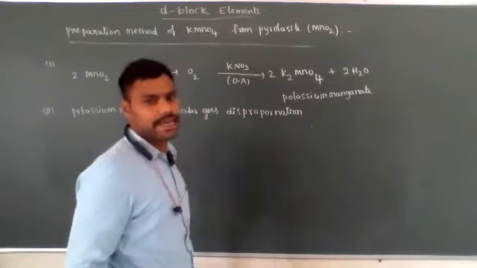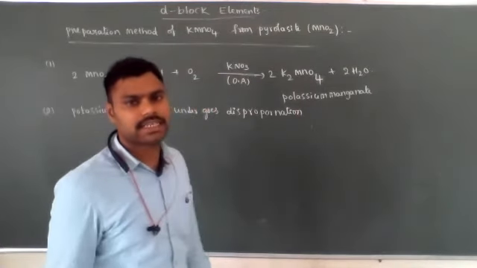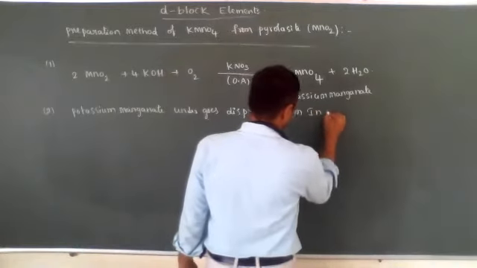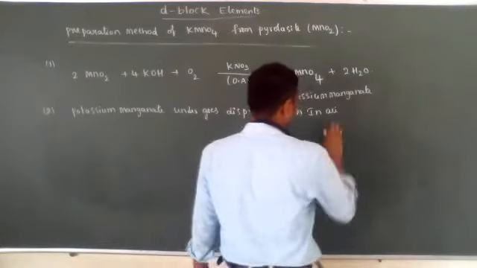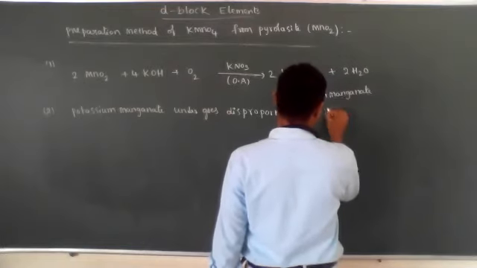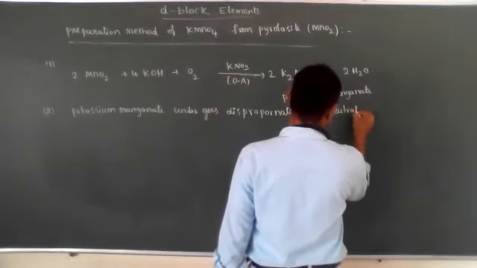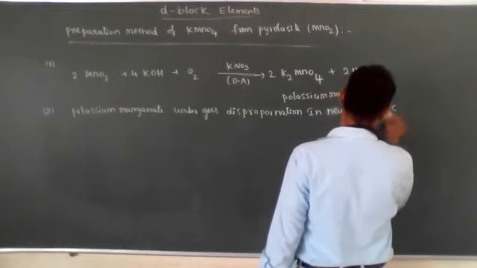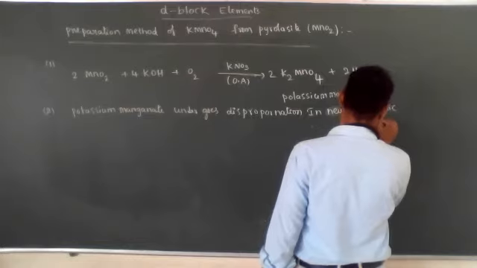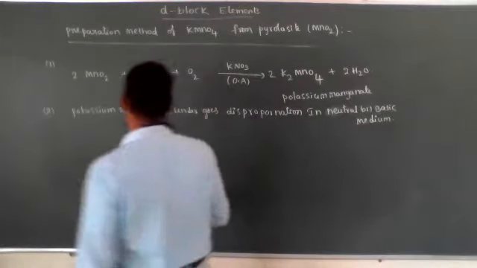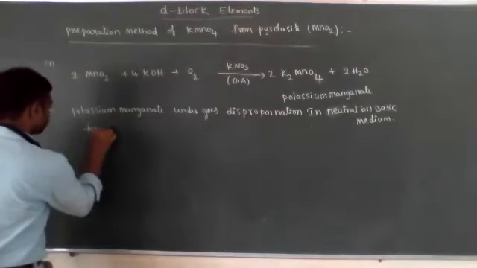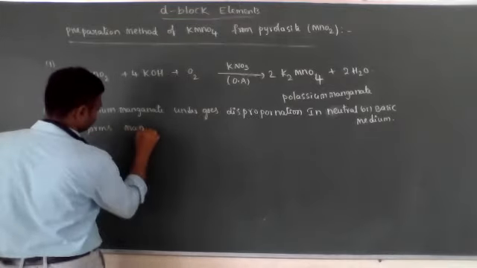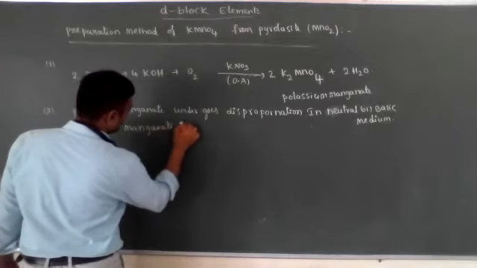What is the meaning of a disproportionation reaction? When a substance undergoes both oxidation and reduction, that reaction is known as a disproportionation reaction. Disproportionation in neutral or acidic medium forms permanganate ion.